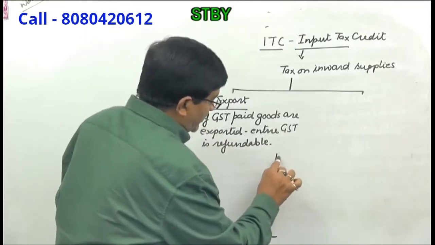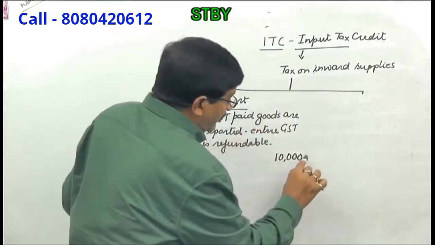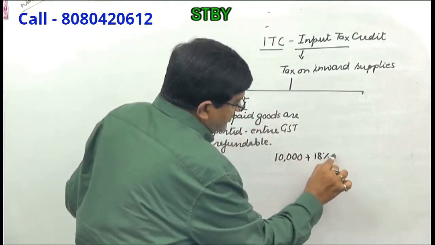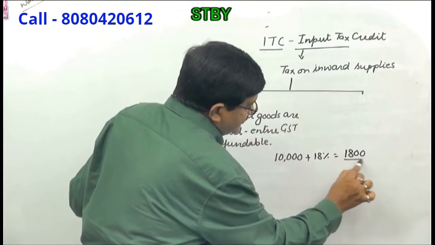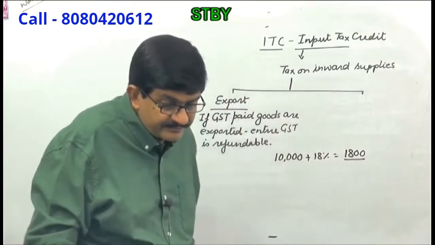Assume that goods worth rupees 10,000, I'm taking smaller figures, are removed from the factory and you have paid 18% GST on that. So effectively 1,800 rupees GST is paid. Now this is a tax paid to the government of India. Why should the outsider pay that?